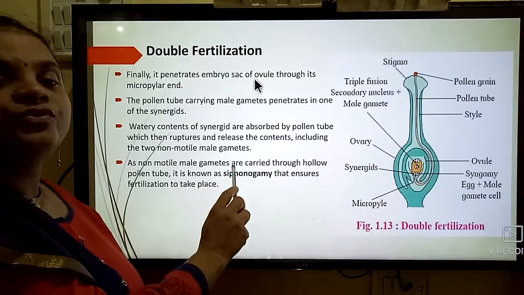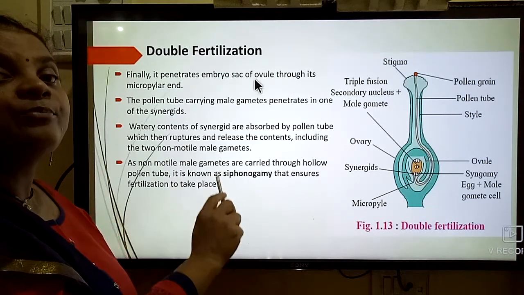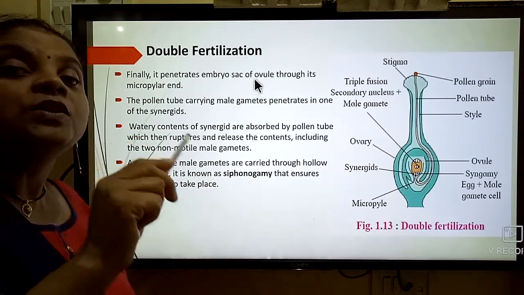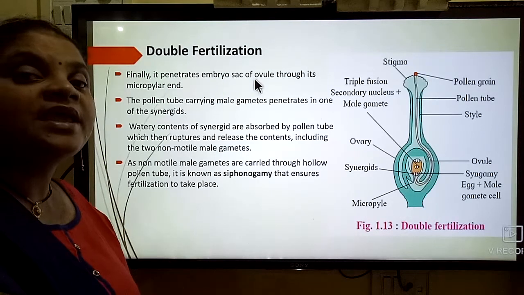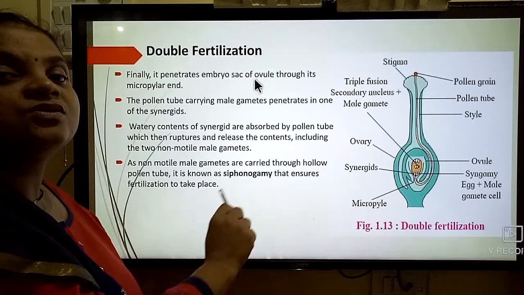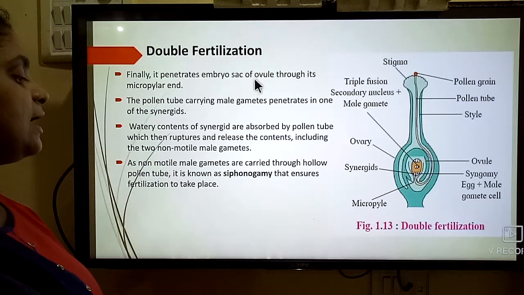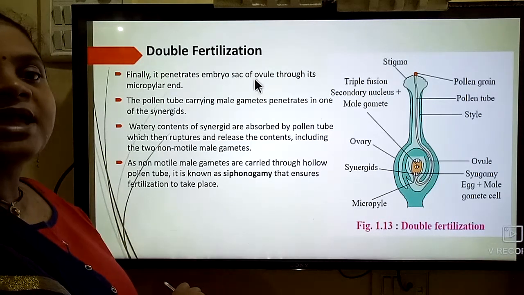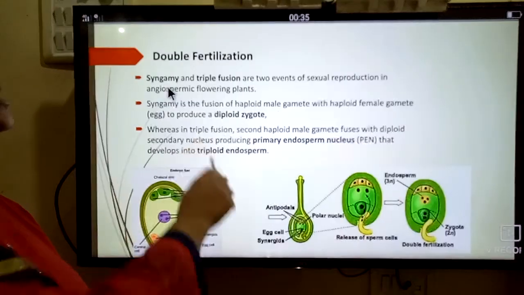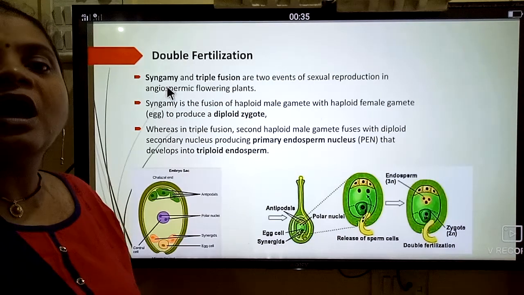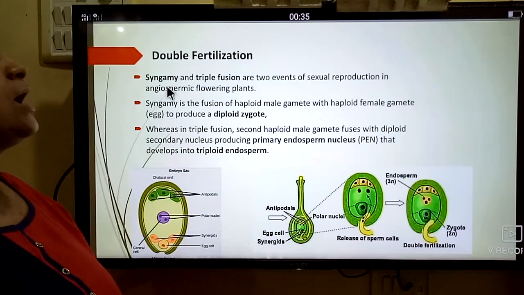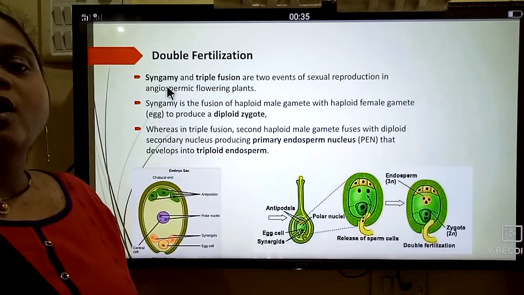The carrying of two haploid non-motile male gametes through the hollow pollen tube is called siphonogamy, and it ensures that fertilization takes place. Now syngamy and triple fusion are the two events of sexual reproduction in angiospermic flowering plants.